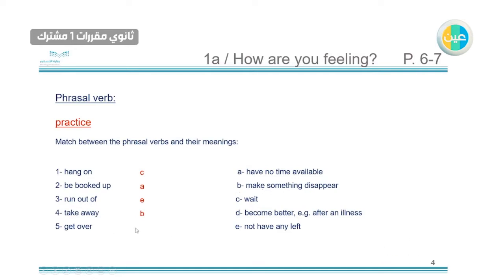Get over, when you get over something, like healing, in the health section. So it will become better. For example, after an illness, if you are sick and you get over it, you become better.